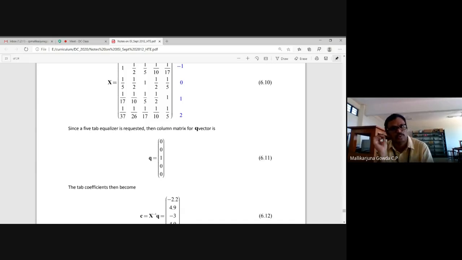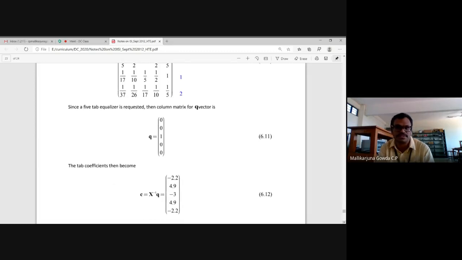Anyone can do at least one sample and say whether you are getting it after taking the inverse of this matrix X and multiplying it with Q, right? First row, this column, then add up all those values. You should get minus 2.2. It takes time, at least 5 minutes, I think. But since it is a fractional value, it takes more than 5 minutes.